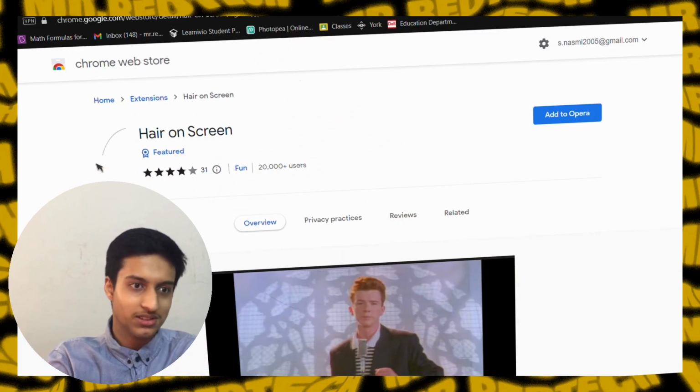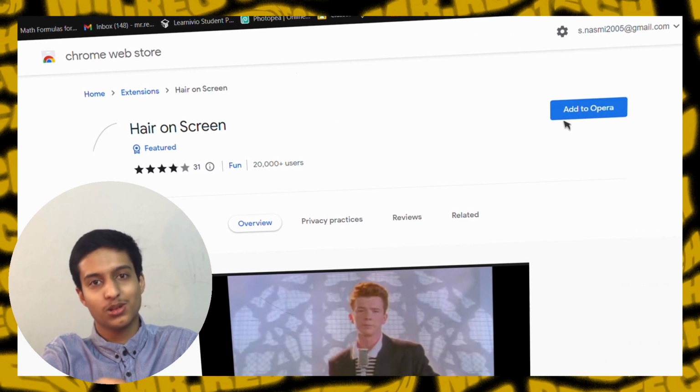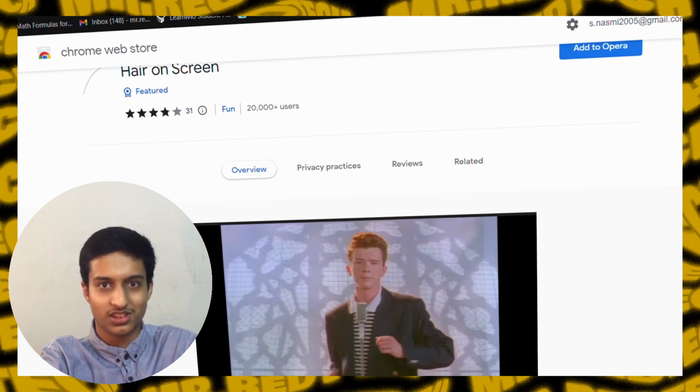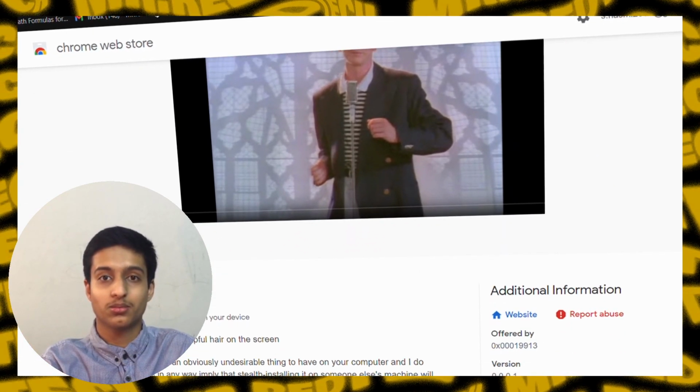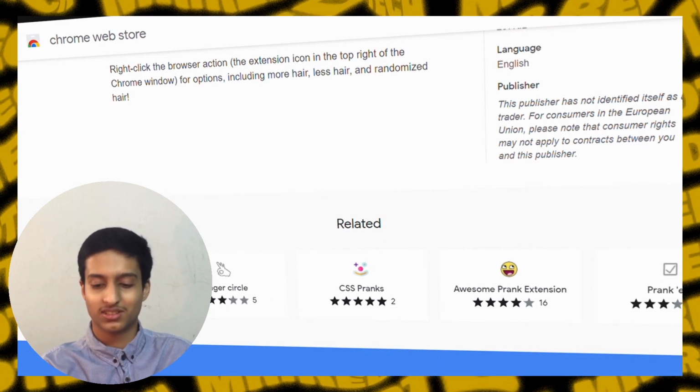First, we have hair strands. I mean, it's a pretty explainable thing. You just install this Google extension, and then it just randomly puts hair all over your screen. And if it's your friend's laptop, he's gonna have a good time screeching that hair off the screen.